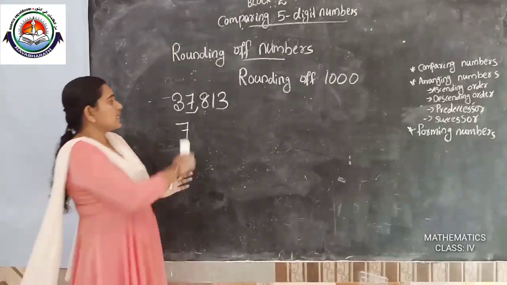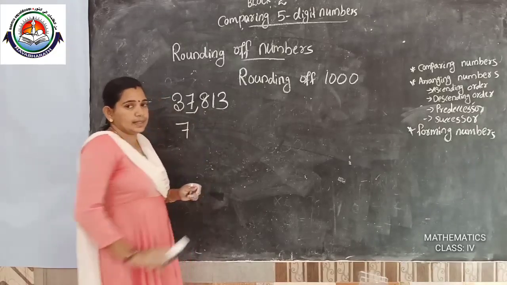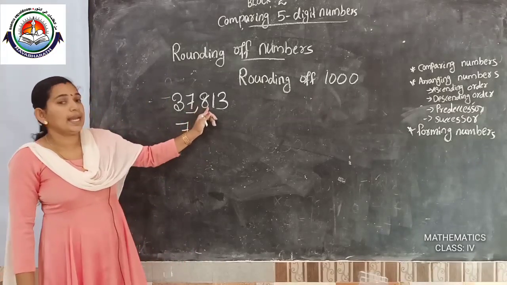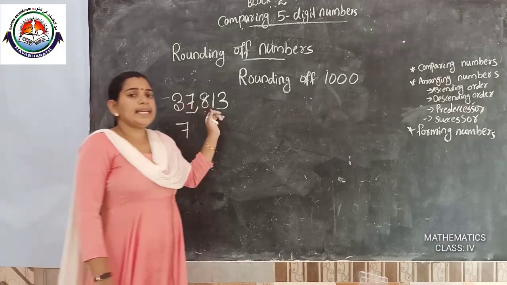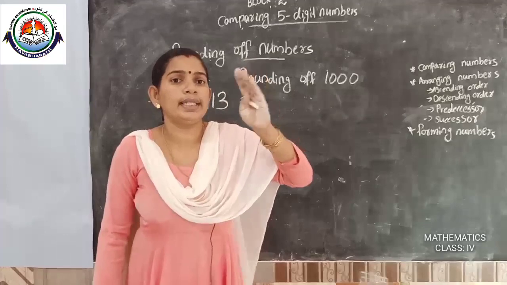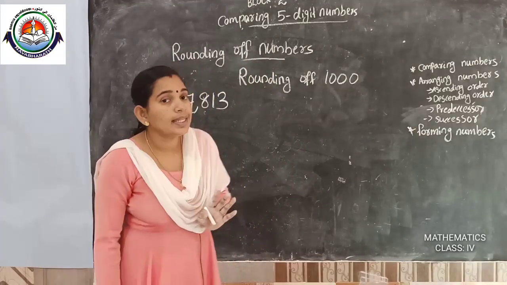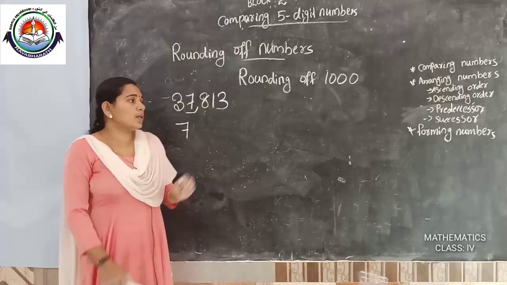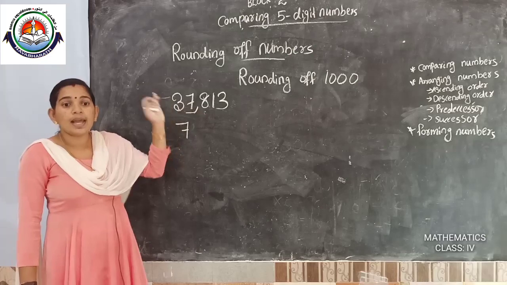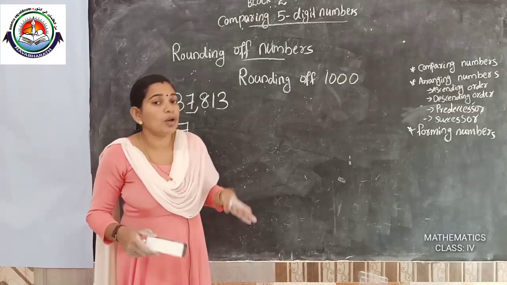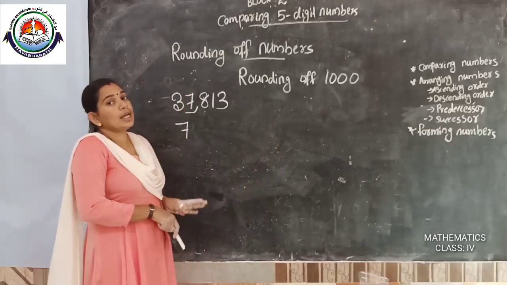Then we will check the next place, after the 1000 place. After the 1000 place, 8 is there. Is 8 less or greater than 5? Yes, greater than 5. So the 100 place number is 5 or more than 5, and we add 1 to the 1000 place number.